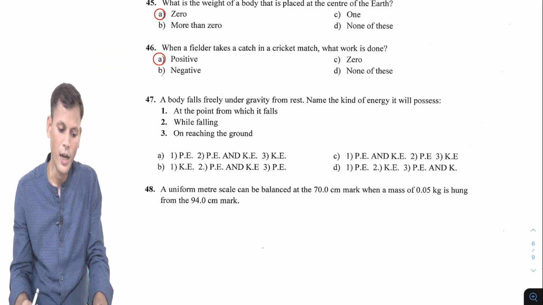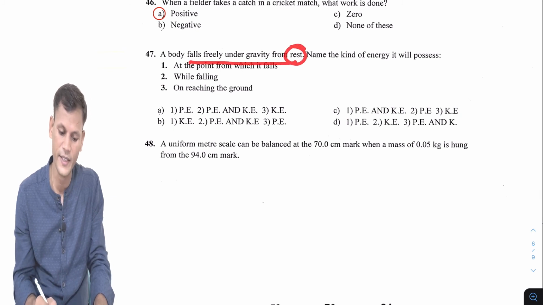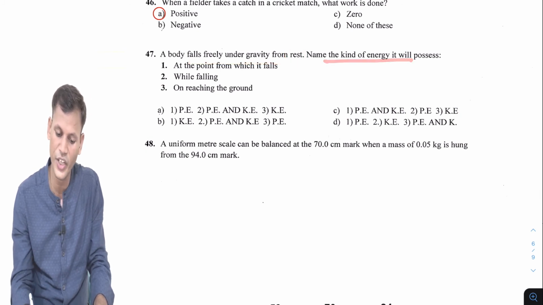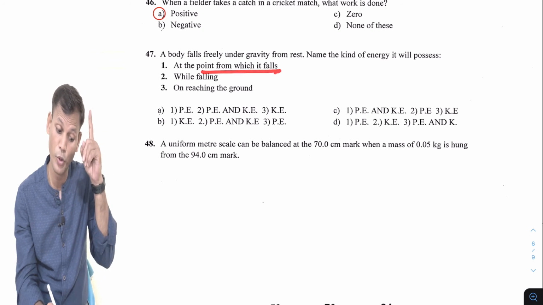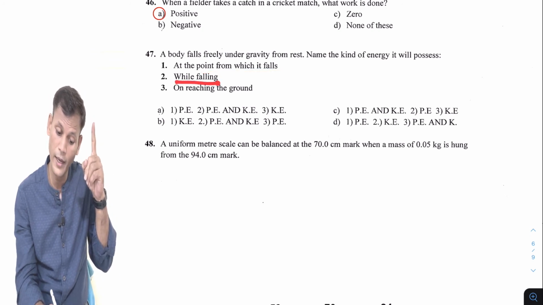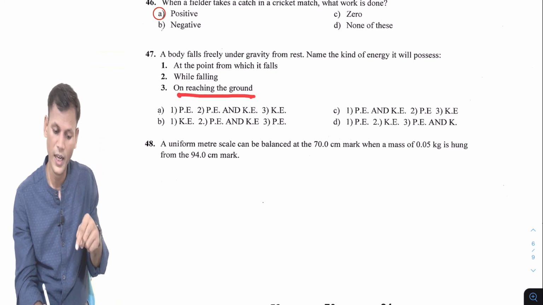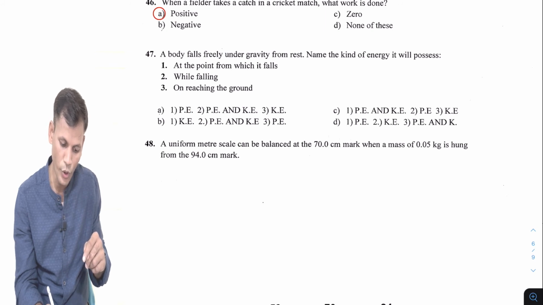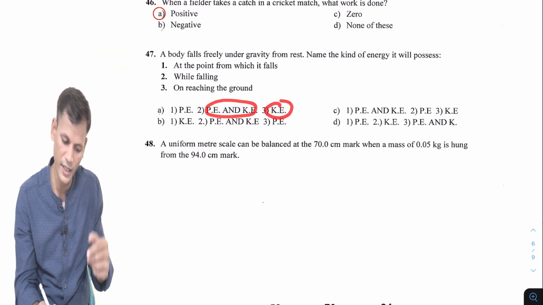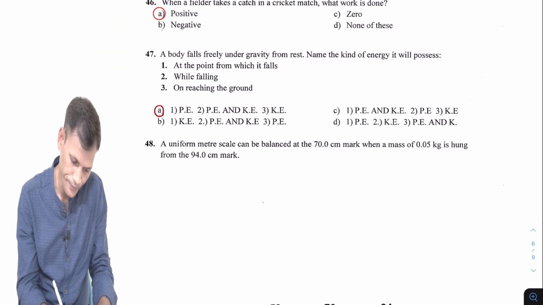Now next question. A body falls freely under gravity from rest. Name the kind of energy it will possess. So which kind of energy will it possess? At the point from which it falls, it will have potential energy. While falling, both potential and kinetic, and on reaching the ground, kinetic. So potential and kinetic, and finally kinetic. So luckily we get the first option.